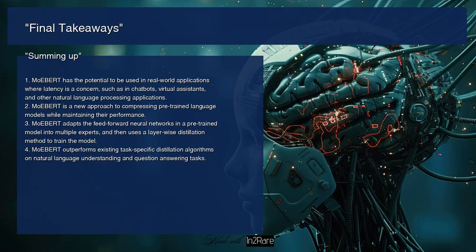Thank you for watching this video on a research paper, MoEBERT: from BERT to mixture of experts via importance-guided adaptation. In this paper, the authors propose a new approach to compressing pre-trained language models, which are typically very large and computationally expensive to use. They achieve this by adapting the feed-forward neural networks in a pre-trained model into multiple experts, and then use a layer-wise distillation method to train the model.